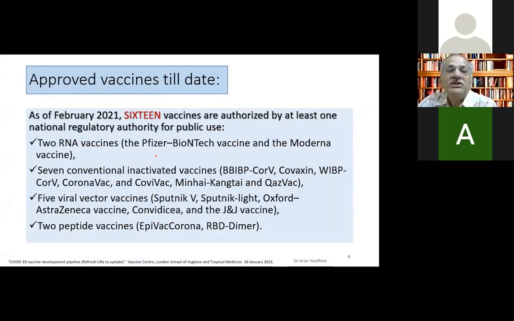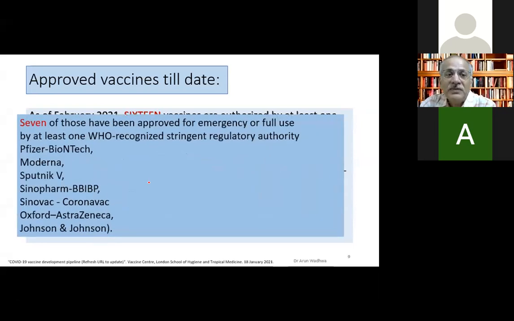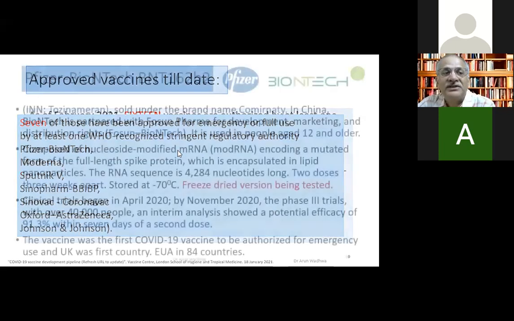So I'll tell you most of these vaccines we'll cover today in 2 slides each, just so that we know what all these vaccines which are there in the market are about. Out of these 16, only 7 of them are approved for emergency use by the WHO. So those 16 are approved in their respective countries, like our Covaxin, but it is not approved by the WHO. And the 7 which are approved are the Pfizer-BioNTech, the Moderna, Sputnik V, Sinopharm BBIPs, the Beijing Biologicals of China. Then you have Sinovac, again a Chinese vaccine, Oxford AstraZeneca, and the Johnson & Johnson. So these ones are the 7 which are the WHO recognized vaccines.